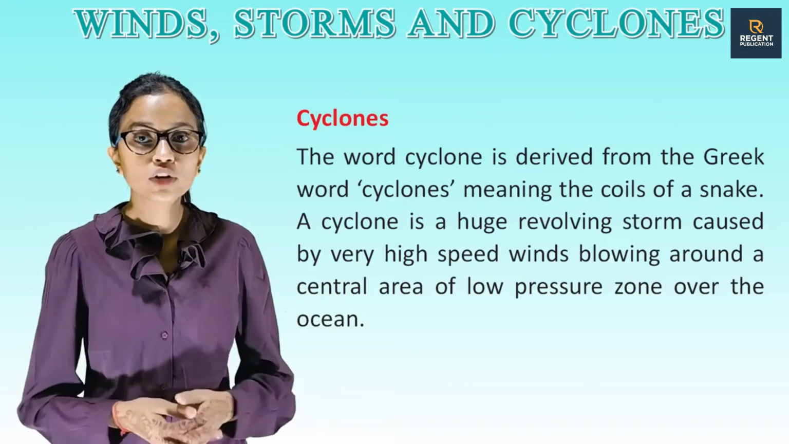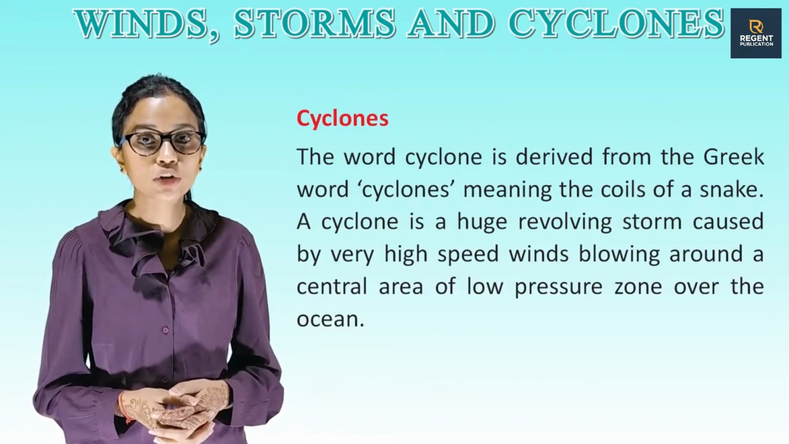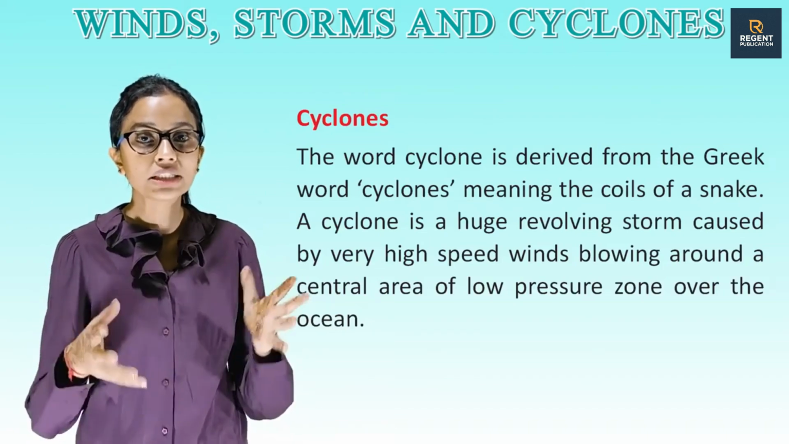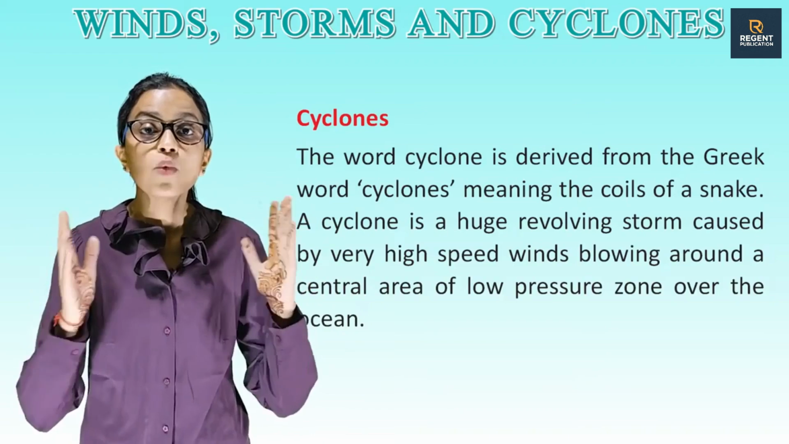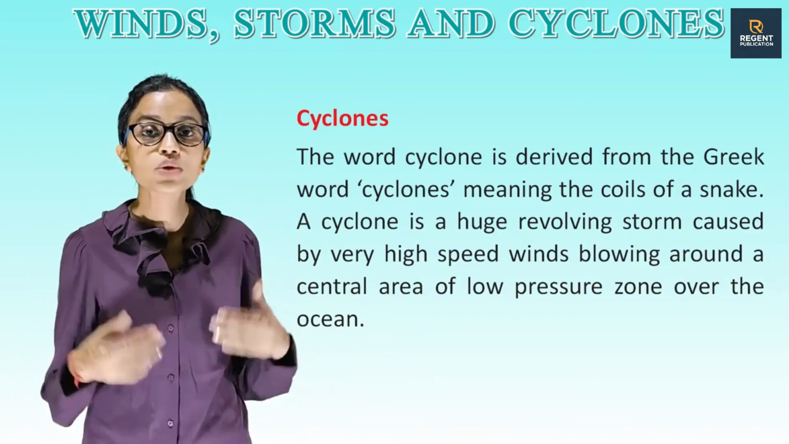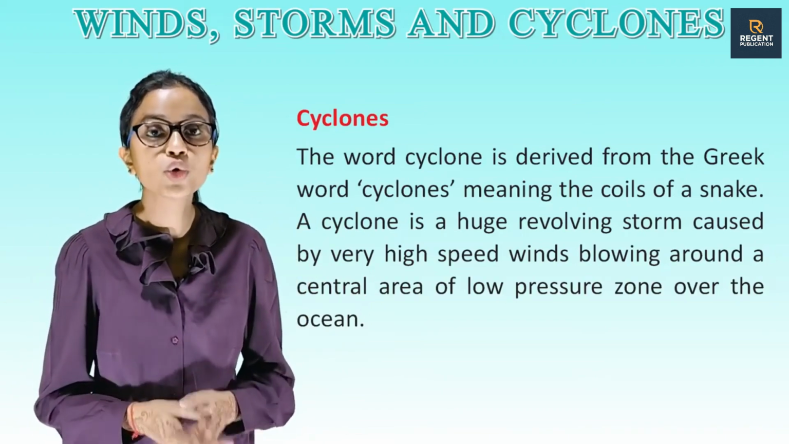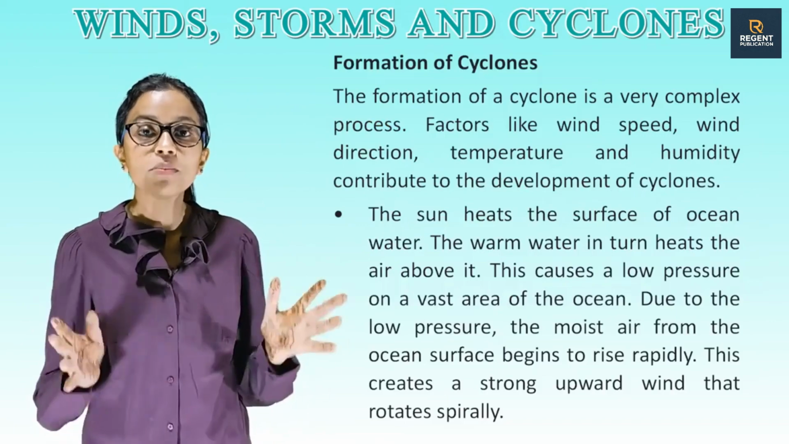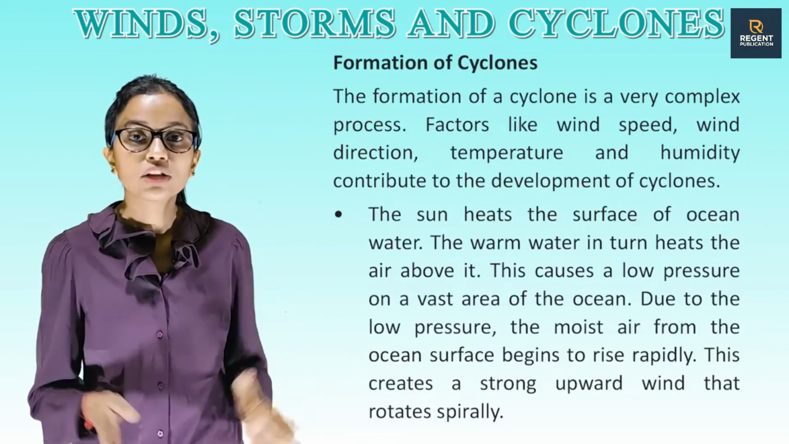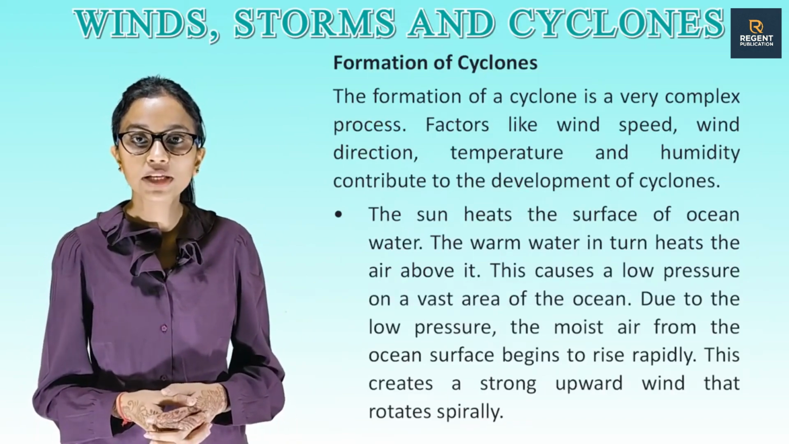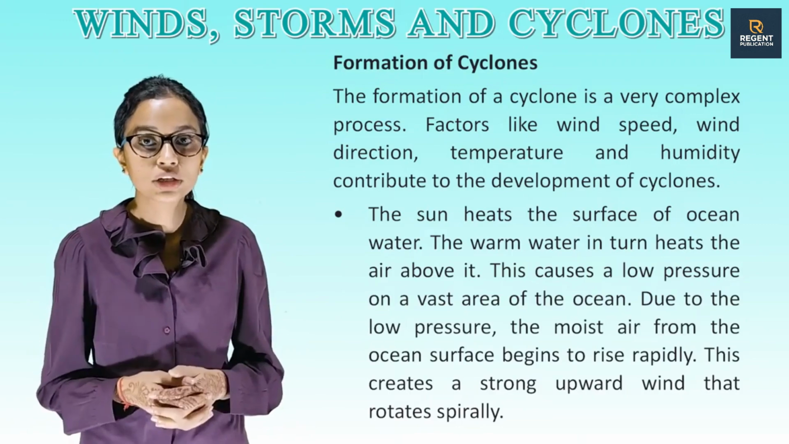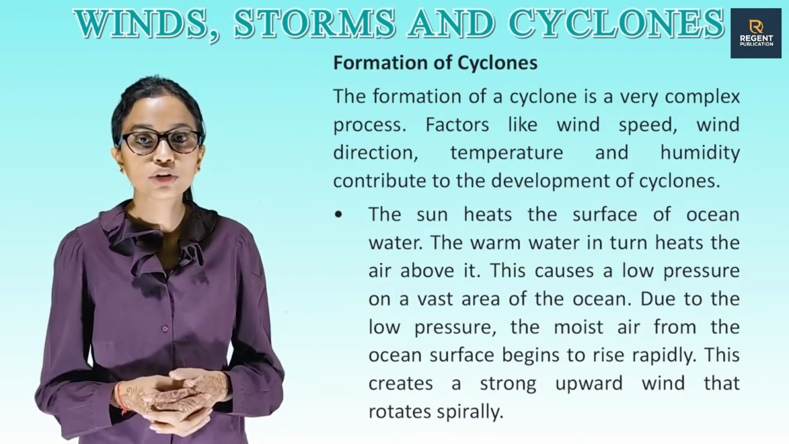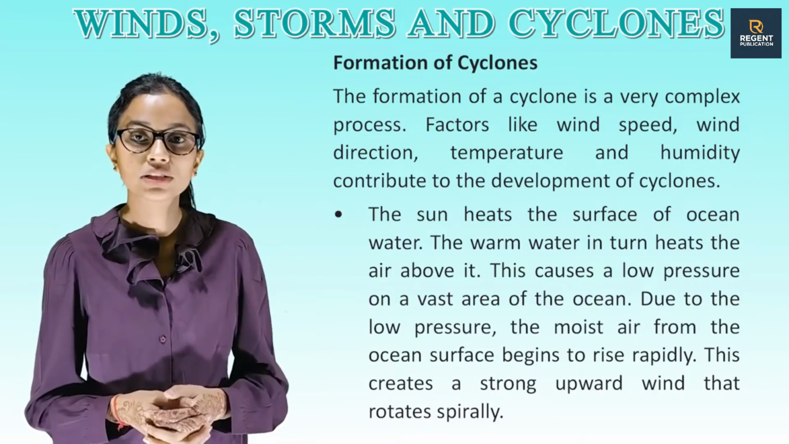Cyclones. The word cyclone is derived from the Greek word cyclos, meaning the coils of a snake. A cyclone is a huge revolving storm caused by very high speed winds blowing around a central area of low pressure over the ocean. Formation of cyclones. The formation of a cyclone is a very complex process. Factors like wind speed, wind direction, temperature and humidity contribute to the development of cyclones.